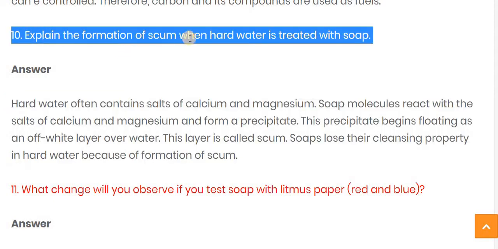Explain the formation of scum when hard water is treated with soap. The answer is, hard water often contains salts of calcium and magnesium.